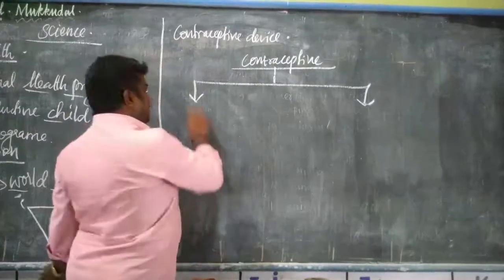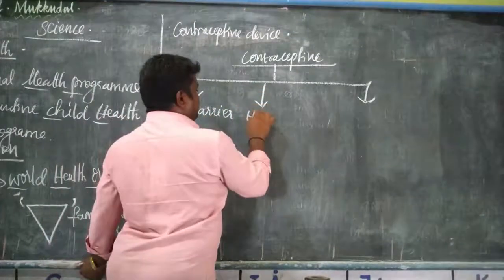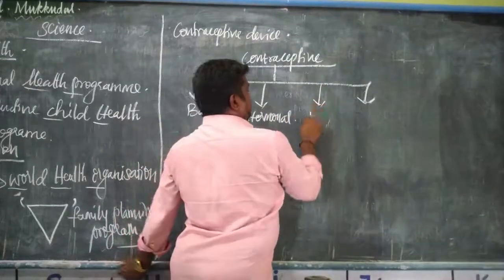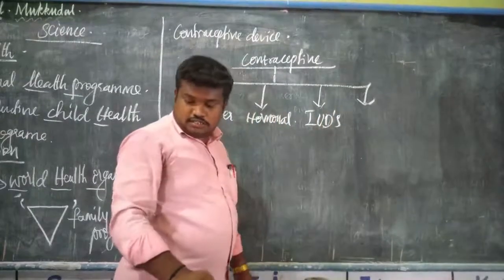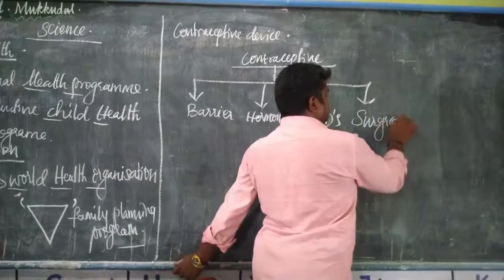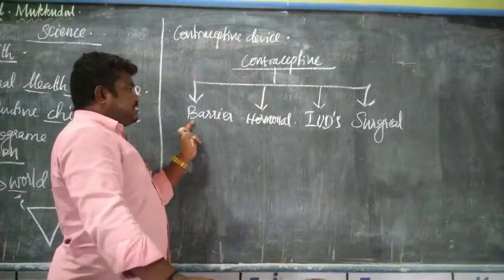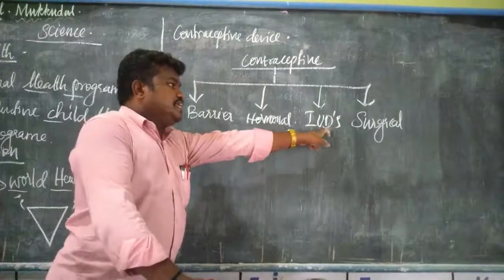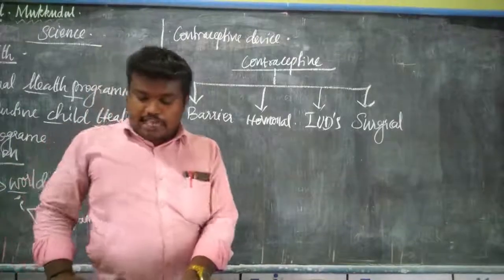The first one is the barrier method, then hormonal method, then IUD, and the last one is the surgical method. So let us see one by one. First we will see the barrier method.